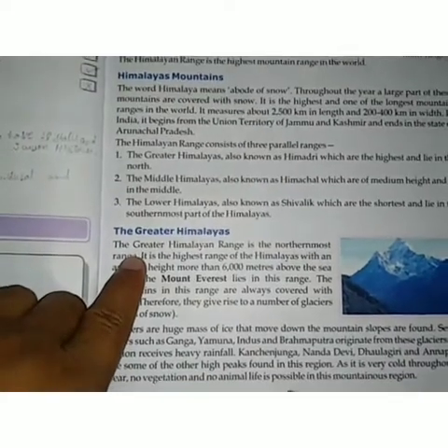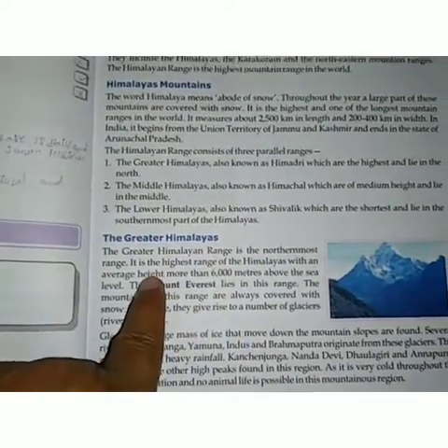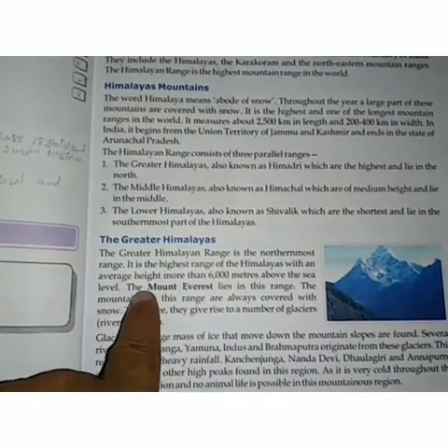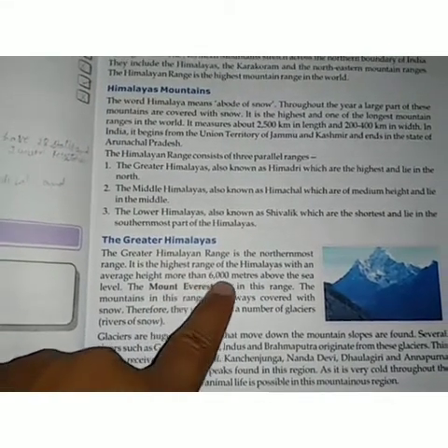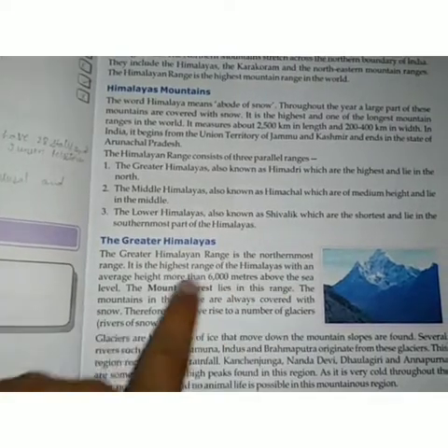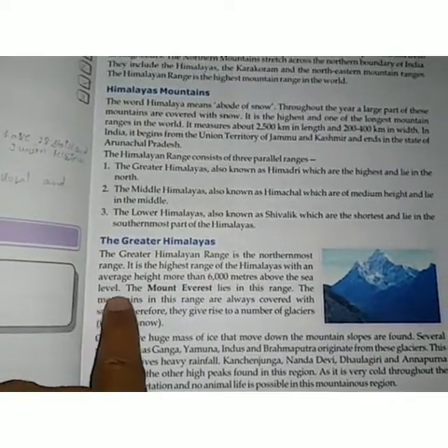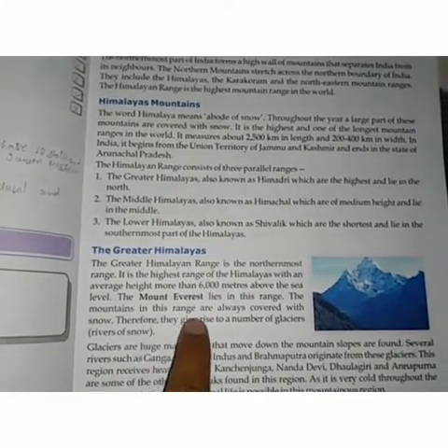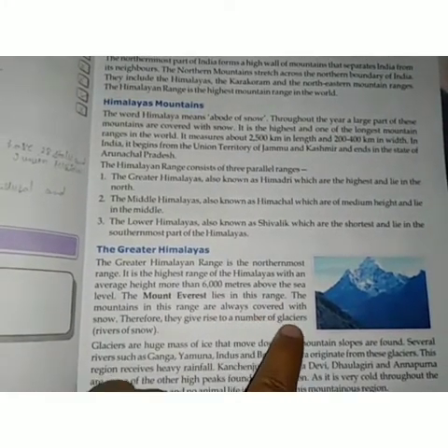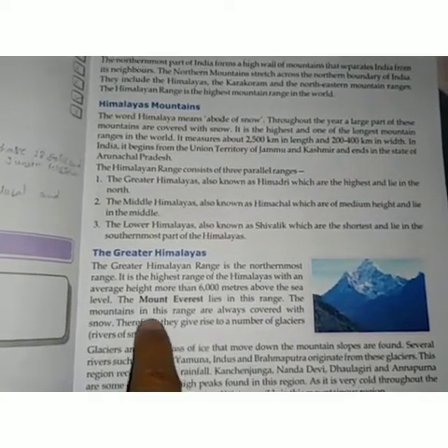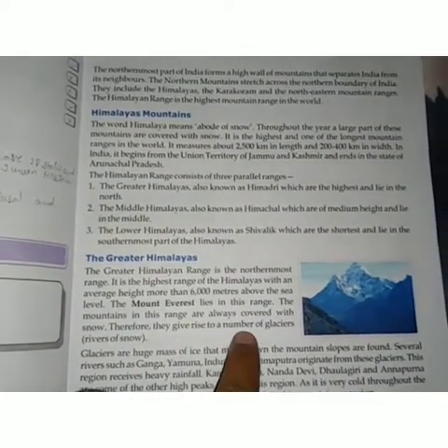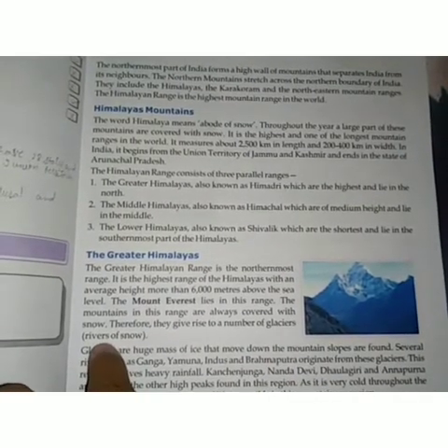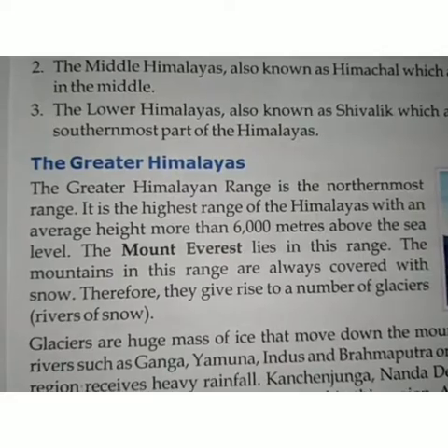The greater Himalayan range is the northmost range. It is the highest range of Himalayas with an average height more than 6,000 meters above the sea level. The Mount Everest lies in this range. The mountains in this range are always covered with snow. Therefore, they give rise to a number of glaciers, which are rivers of snow.